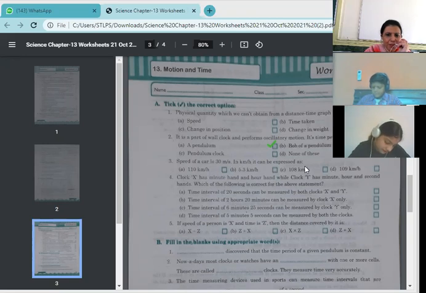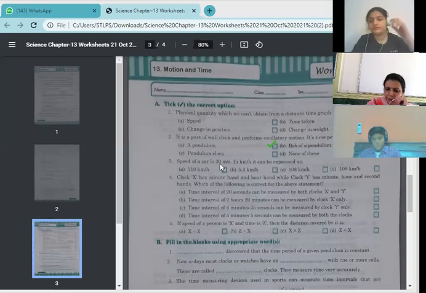Next, speed of a car is 30 meter per second. In kilometer per hour, how can it be expressed? So you need to find out the answer. 30 meter per second, you need to change it into kilometers per hour. Any idea? Change it fast. Ma'am, can I tell the answer? Yes, sure. 108 kilometer per hour.